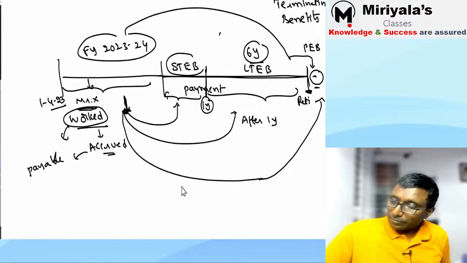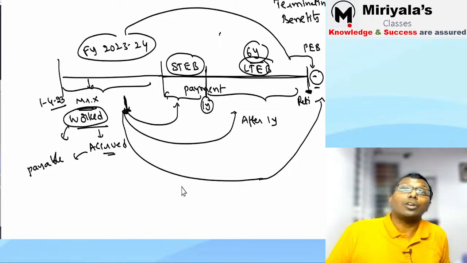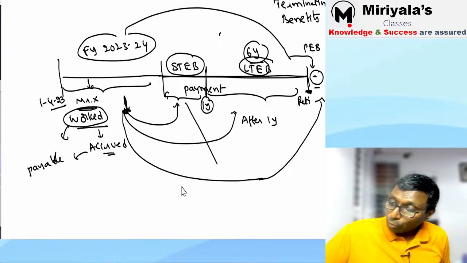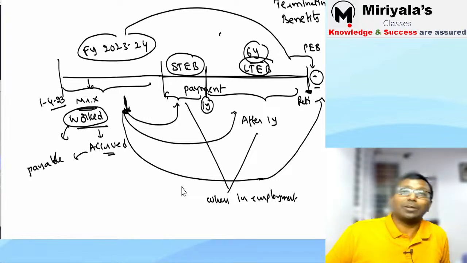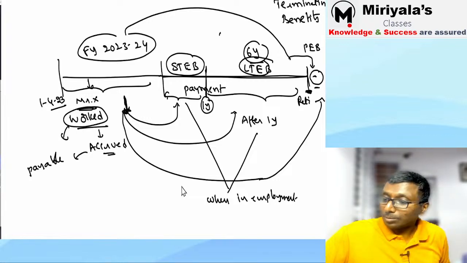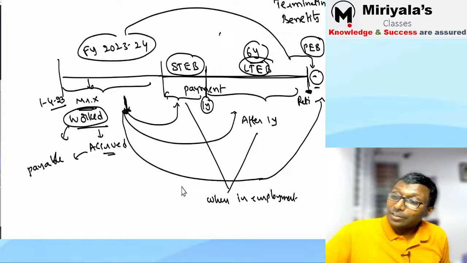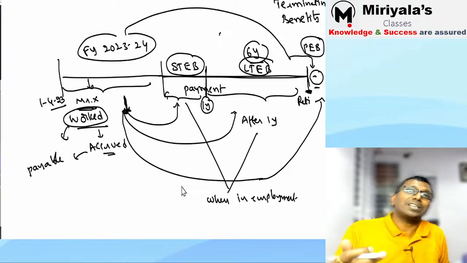Short term employee benefits and long term employee benefits are paid when the employee is in employment. You understood my point? When he is there in the company, that time we make a payment. Post employment benefits, when do you pay? After leaving the employment. You have to resign or retire, then only the amount is going to be paid.